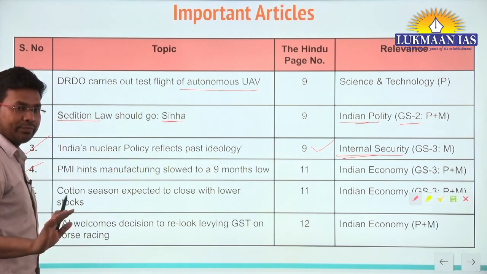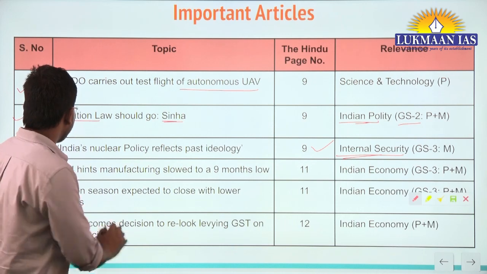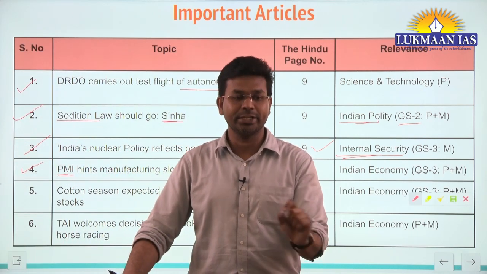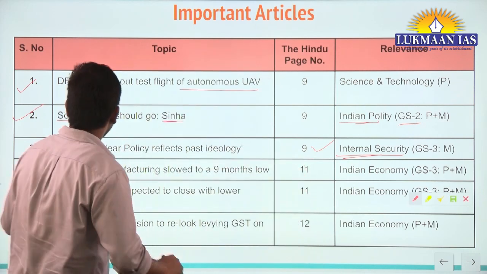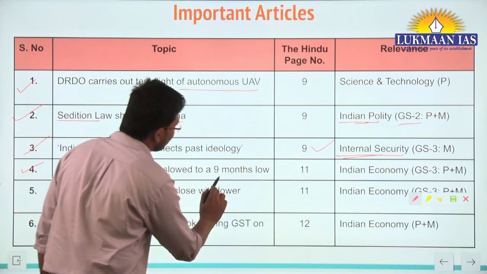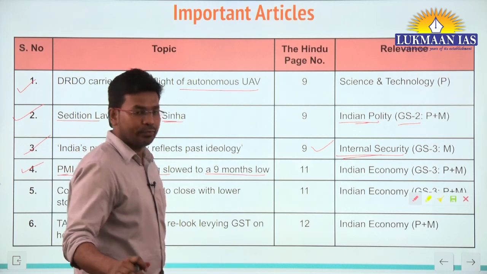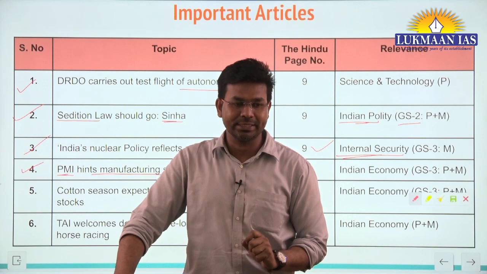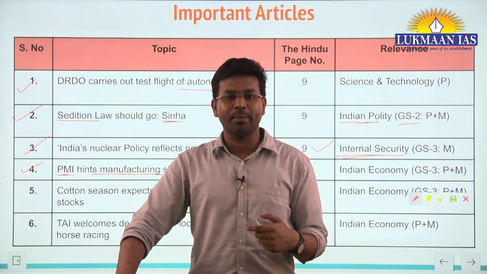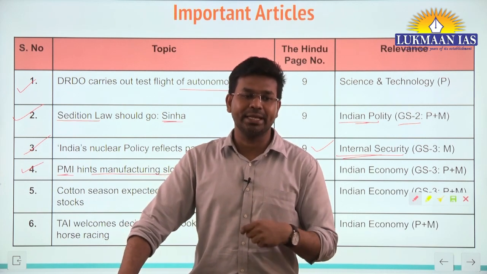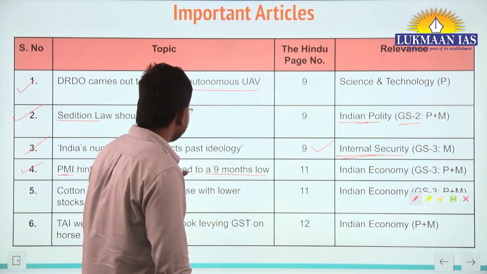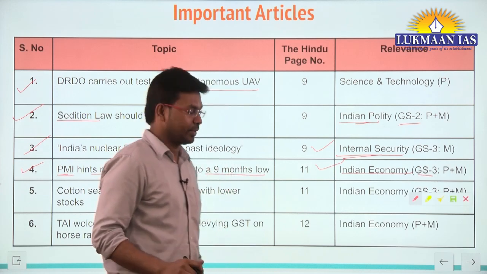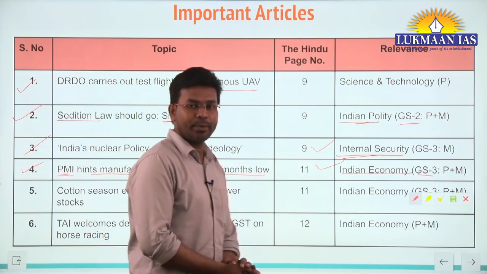The fourth topic that we are going to understand is related to PMI. PMI stands for Purchasing Managers Index. PMI hints manufacturing slowed to a 9 months low. We are going to understand this particular index and its significance, and we will also understand the macroeconomic situation in India. This article is important under the Indian economy section, GS paper 3.